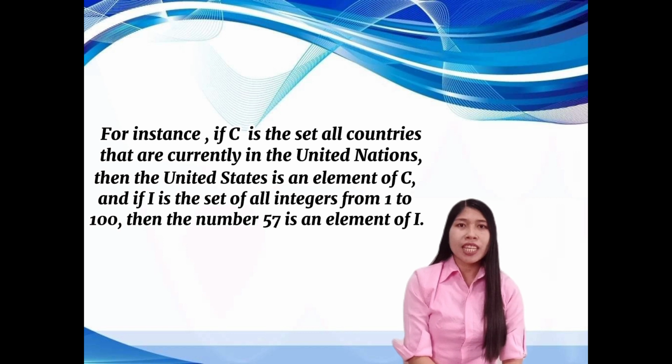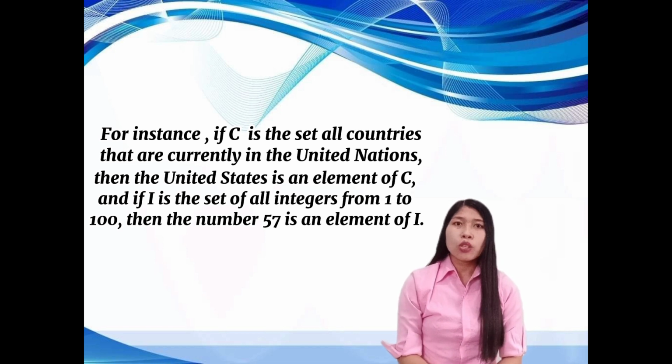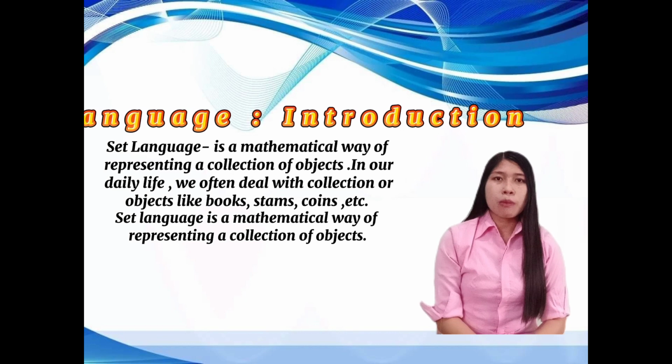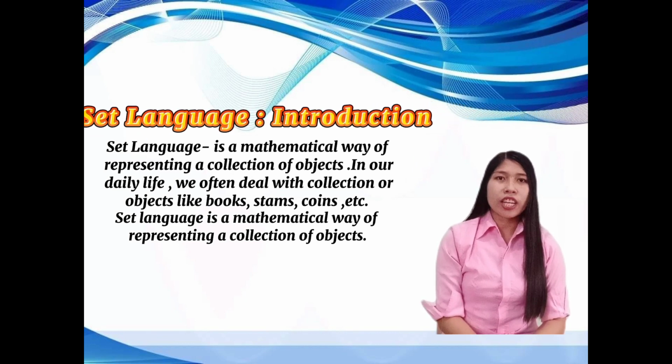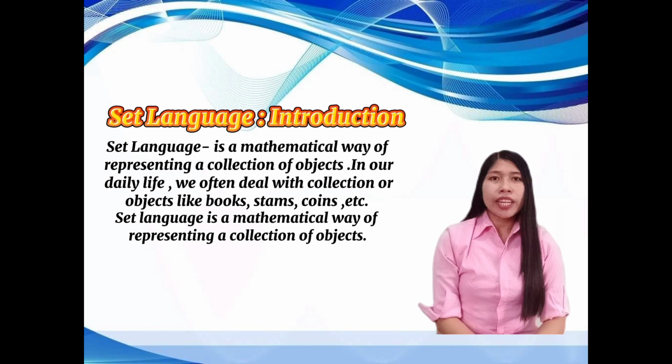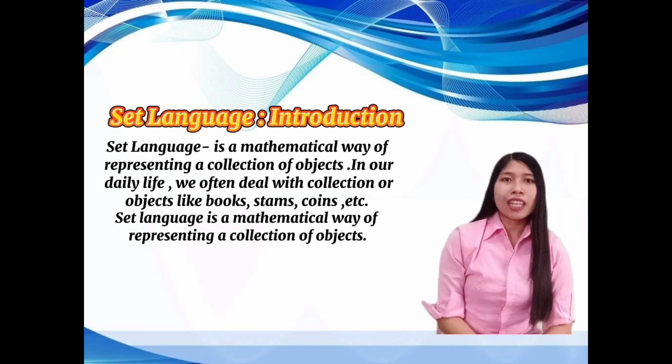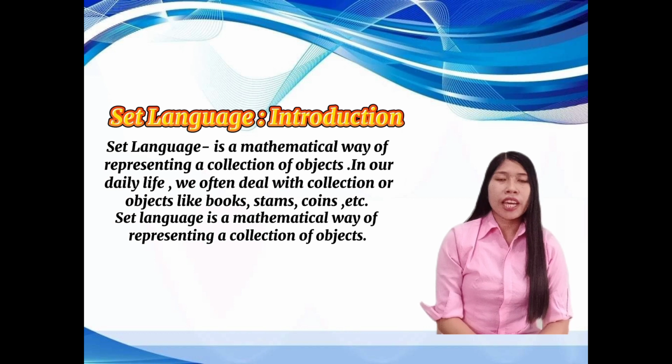For instance, if C is the set of all countries that are currently in the United Nations, then the United States is an element of C. And if I is the set of all integers from 1 to 100, then the number 57 is an element of I. Set language is a mathematical way of representing a collection of objects. In our daily life, we often deal with collections of objects like books, stamps, coins, etc.